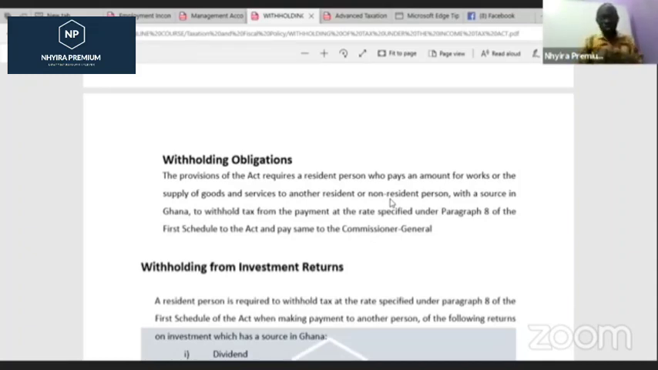But if you withhold the tax, it's not for you. So like I said, I'm supposed to pay you $100,000, but I'm withholding 3%, which is $3,000. So I'm going to pay you $97,000. That $3,000 that I've withheld as an entity, as a company, I'm supposed to remit that to what? The Commissioner General in relation to that. So that is an obligation that the Act makes provision for that we are supposed to look out for.